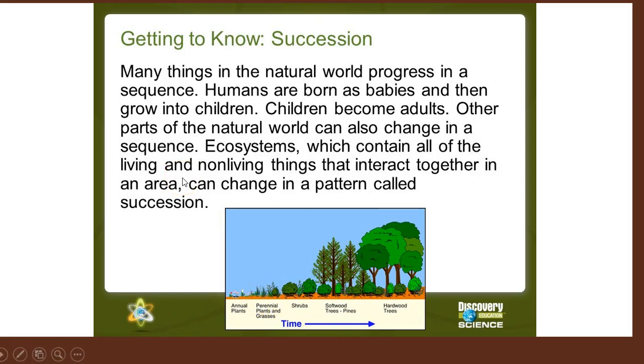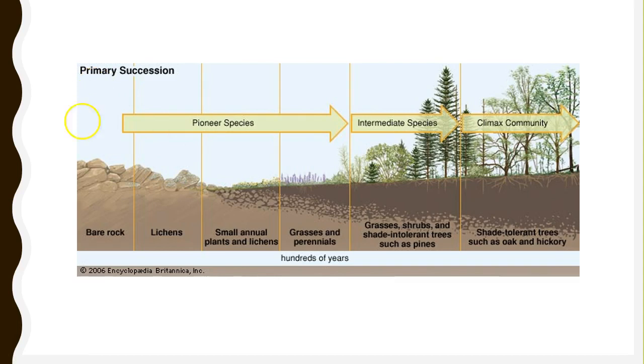All right, and let's look a little bit at that change. Now, primary succession starts off where there is only bare rock. So this might happen, for example, somewhere where there's a volcanic eruption. There is no soil or organic material. And so the only thing that can grow there are things called pioneer species. If you remember, a pioneer is something that goes out first to check out new territory. Kind of the same thing with plants, right? So you'll see that lichens are one of the only plants that are able to grow on bare rock.